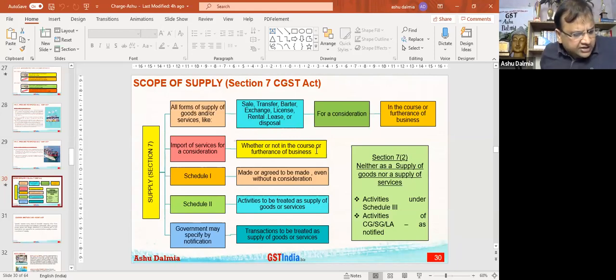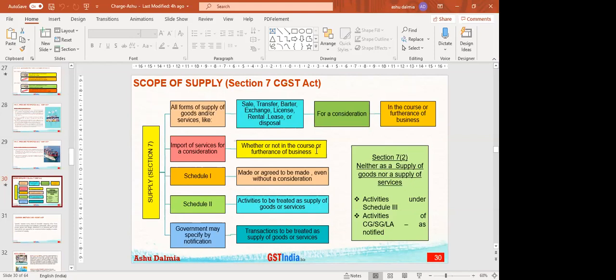Second leg of the transaction is import of services. If I'm importing the services, we'll see the definition of import of services and export of services while doing the place of supply. If a certain transaction is import of services, even without consideration, the transaction will be supply. See, in the first leg, the transaction was supply when there was a consideration and it was in the course or furtherance of business. In the second leg, if it is import of services, then it will be called a supply.